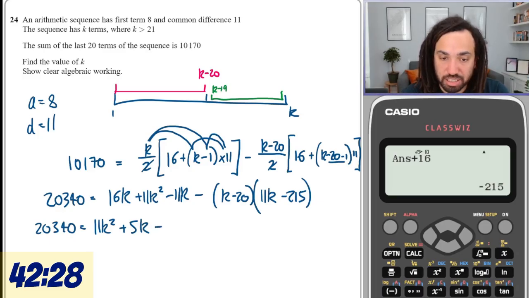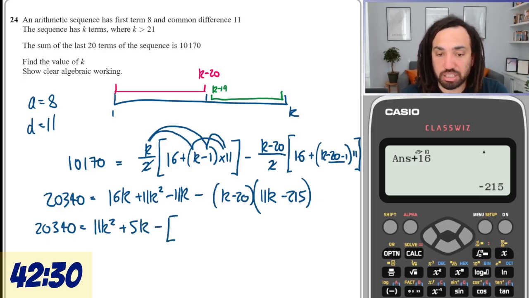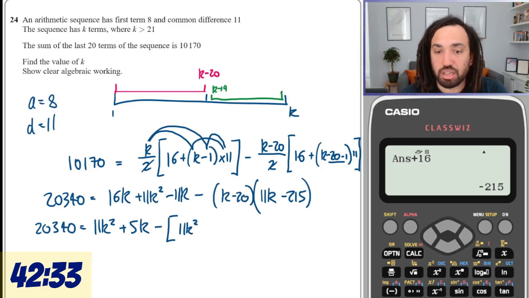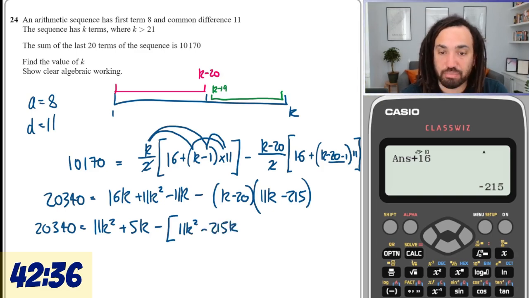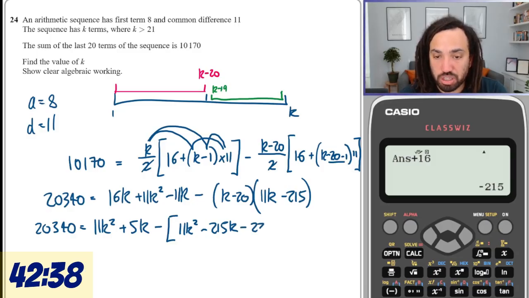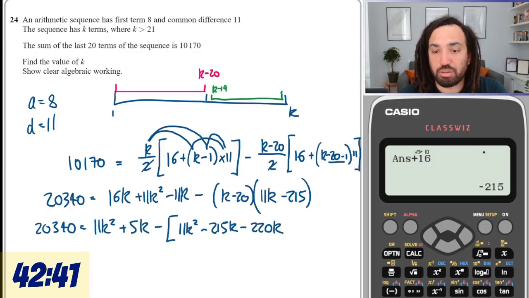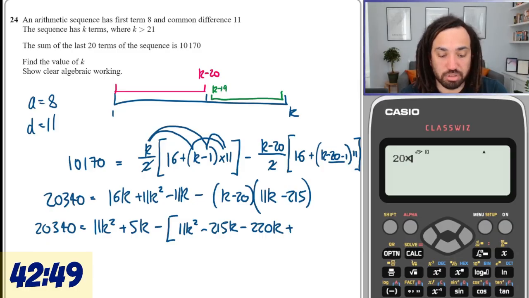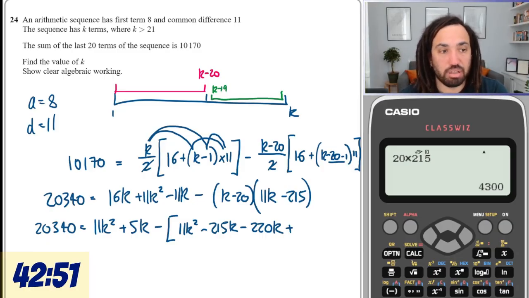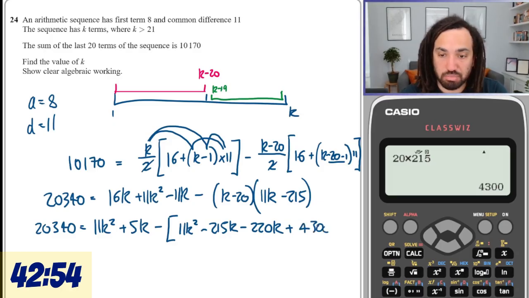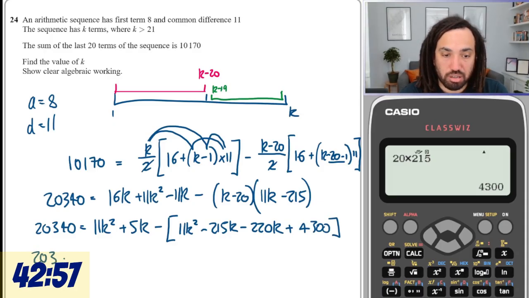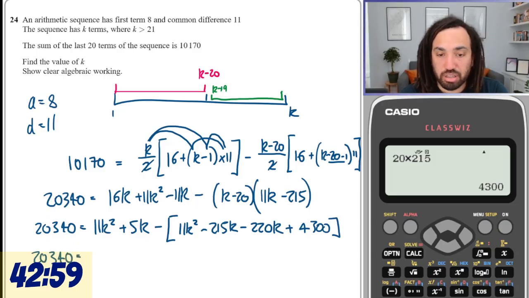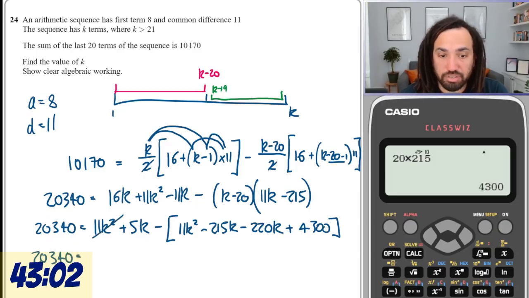And then we just need to expand this double bracket. We're going to get 11k squared, minus 215k, minus 220k, and plus 20 times 215, which is this. Oh wow, look at that. The 11k squareds will cancel out because of the minus sign there.